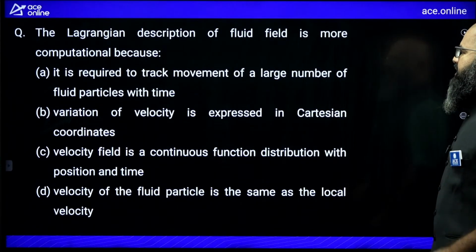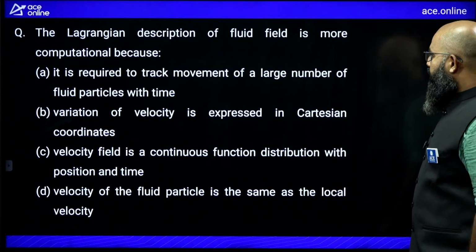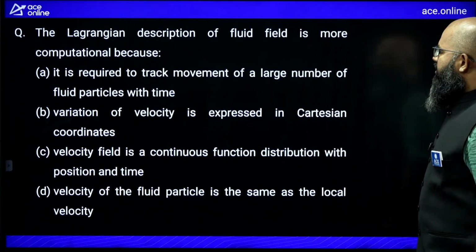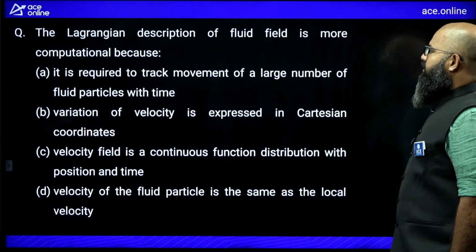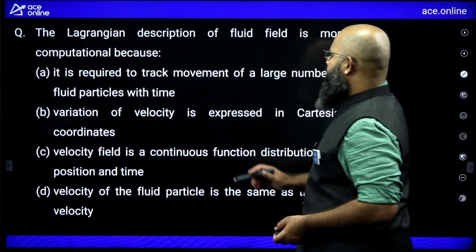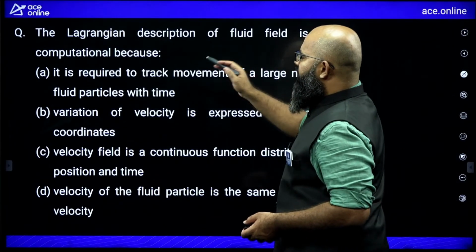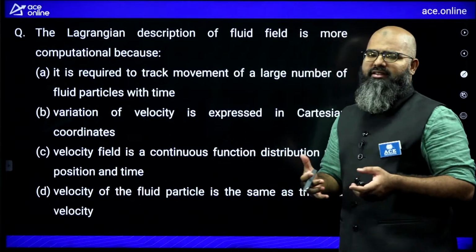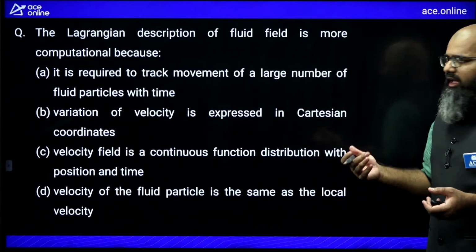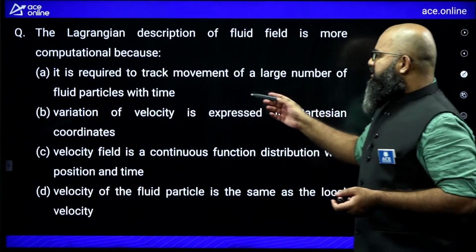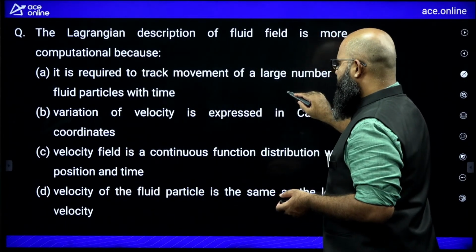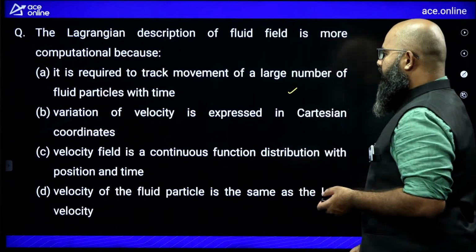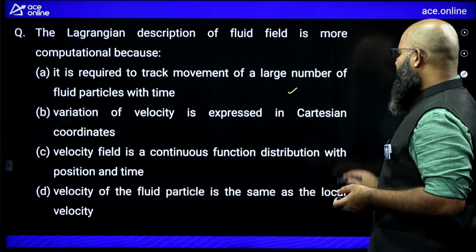Next question, in Lagrangian description of fluid field is more computational. The Lagrangian description of flow field is more computational because more computational means it is more rigorous to calculate anything. It is required to track movement of large number of fluid particles with time. Okay, can be correct. Variation of velocity is expressed in Cartesian coordinate system.